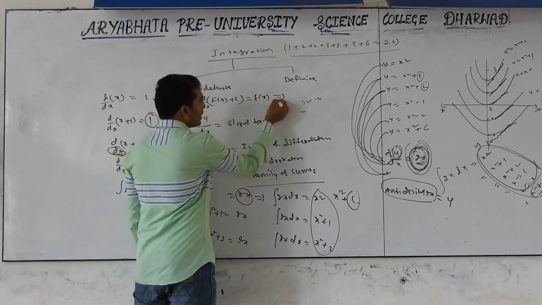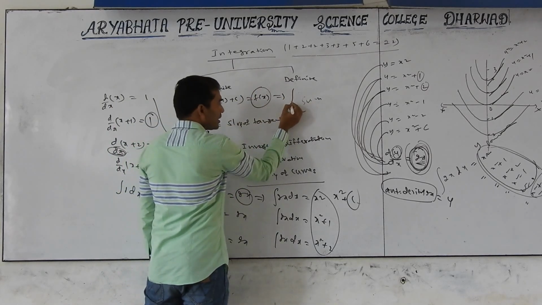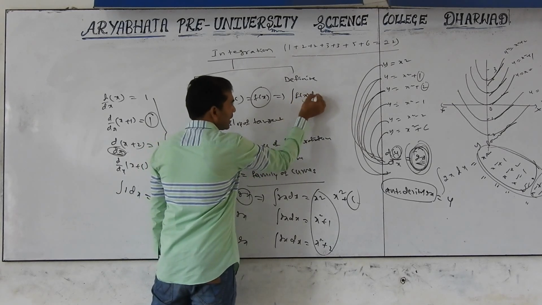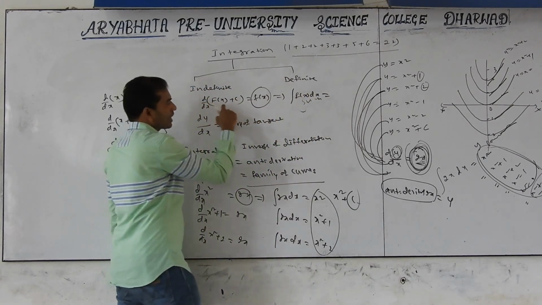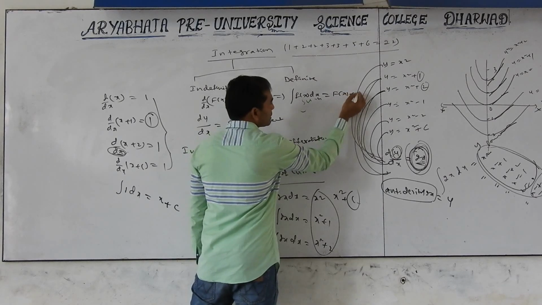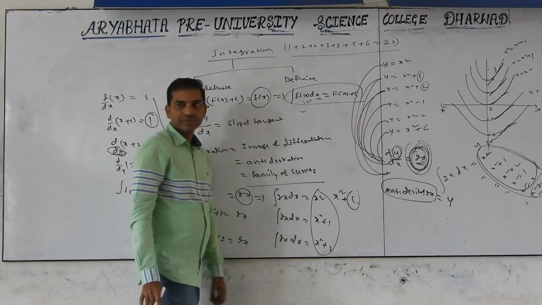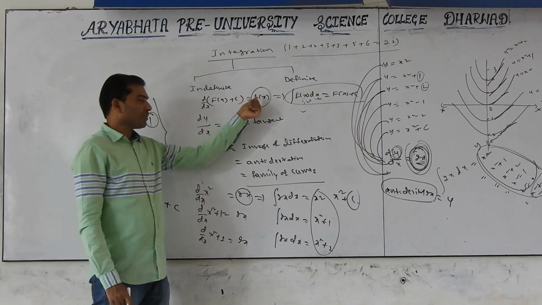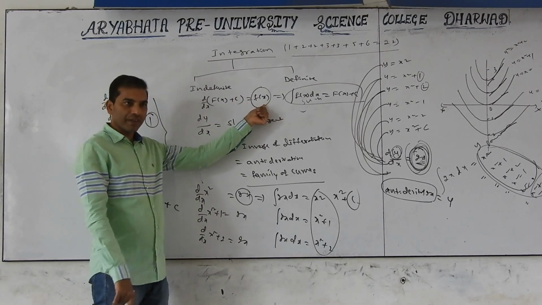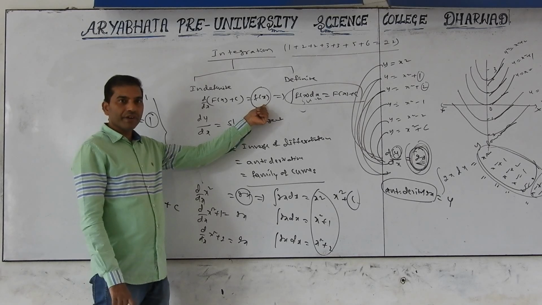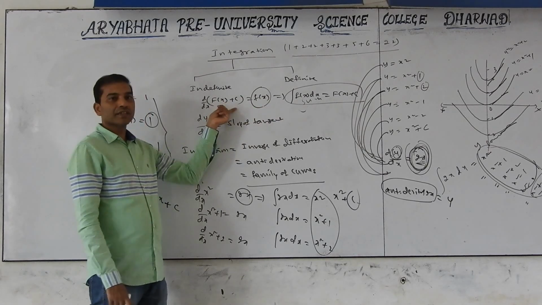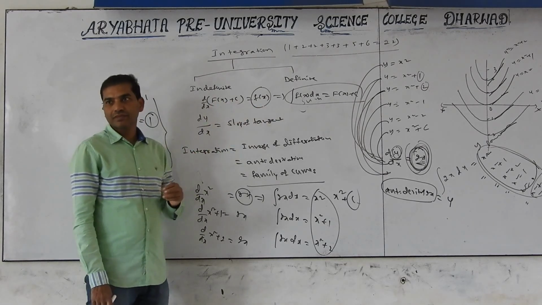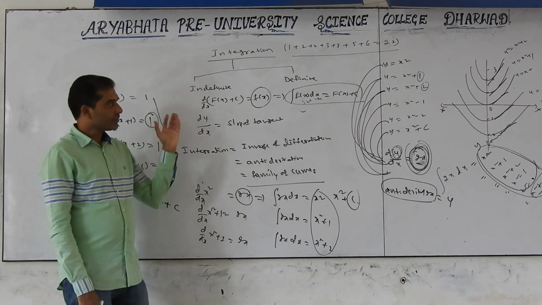Then tell me the antiderivative of this: integration f of x dx equals capital F of x plus c. If the derivative of capital F of x plus c is small f of x, then the antiderivative of small f of x is capital F of x plus c. Understood?